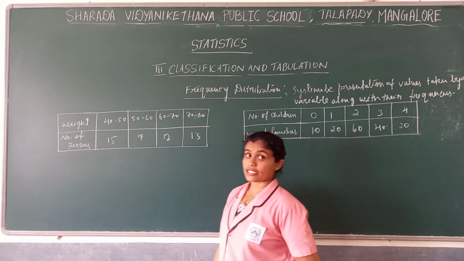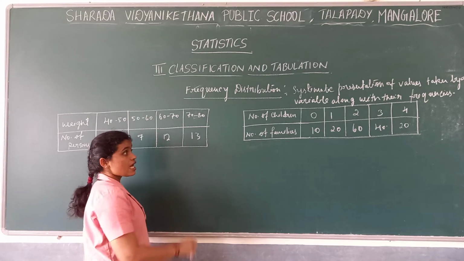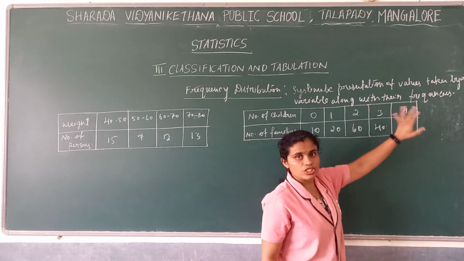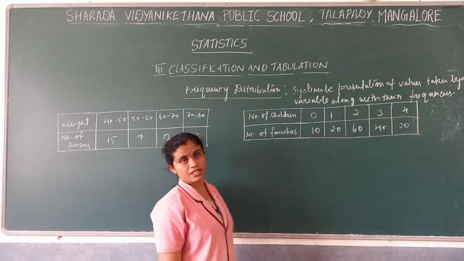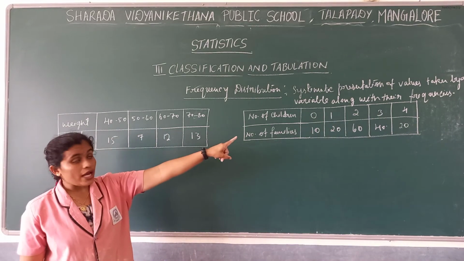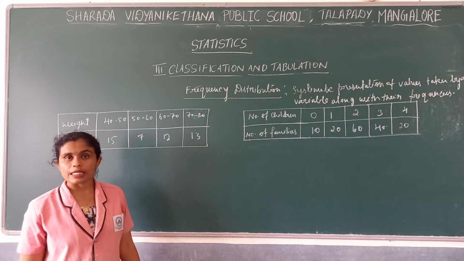So we can call it a frequency distribution. It is a systematic presentation of values. You can see the values and we present them in a systematic way. Values taken by a variable.